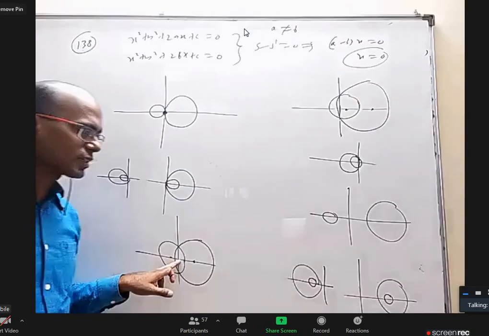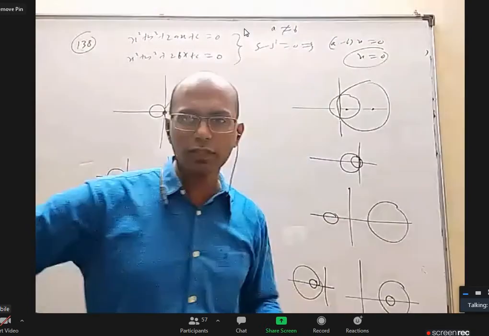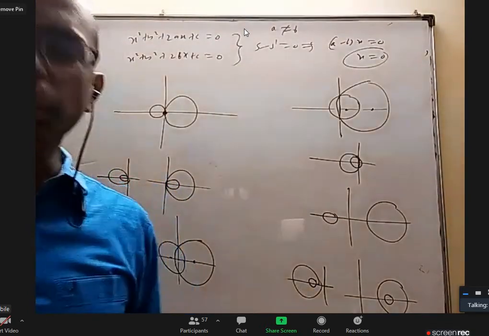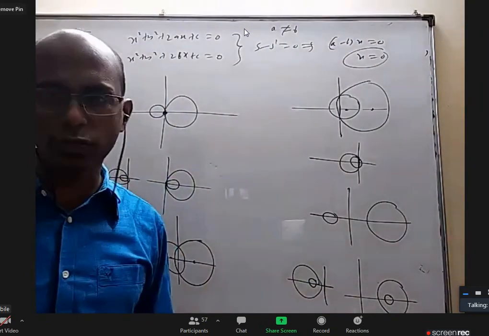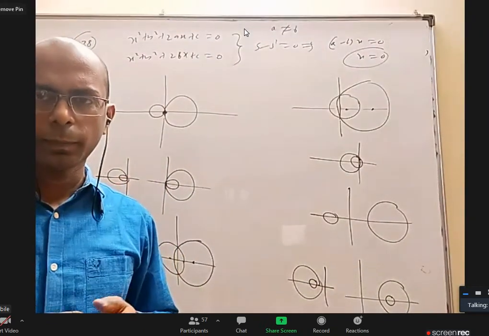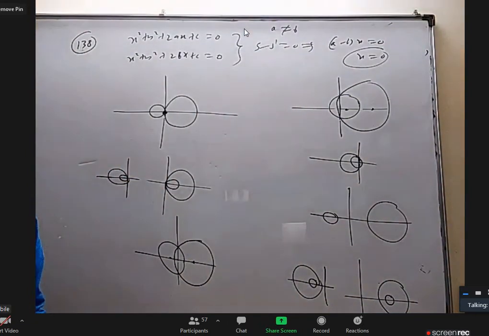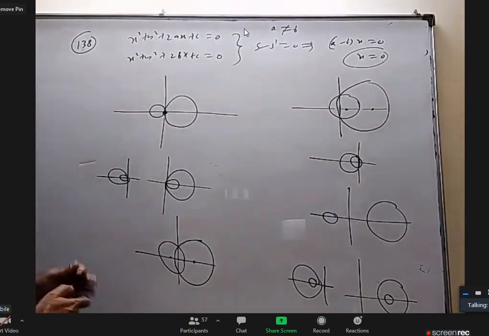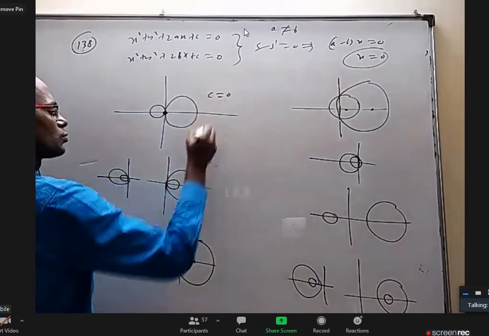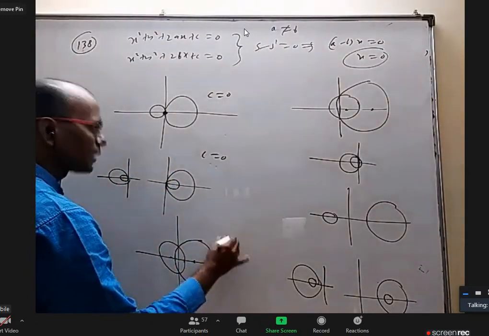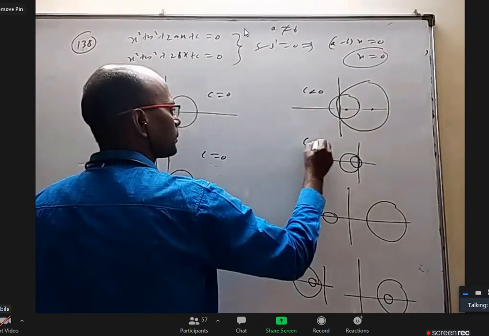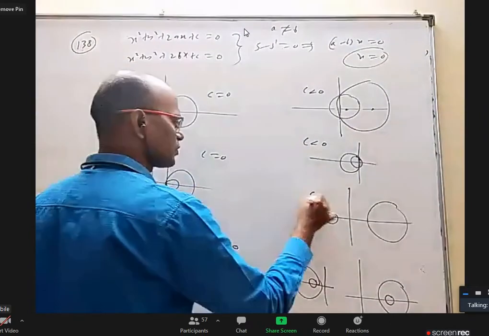Here origin is inside the circle. Here origin is outside the circles. Means S11 for origin, the power of origin should be positive or negative or 0. Am I correct? Yes, sir. And the power of origin is c only, root S11 for origin. Okay. So this is the case of c equal to 0. This is a case of c less than 0. Okay. This is a case of c greater than 0.